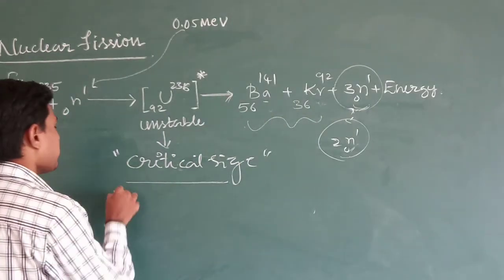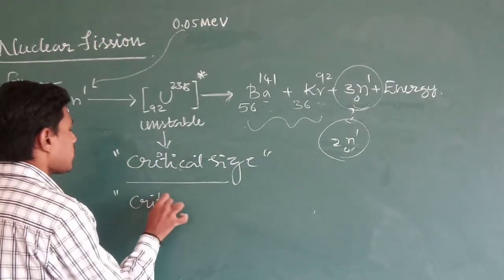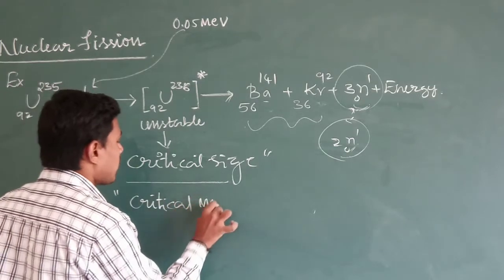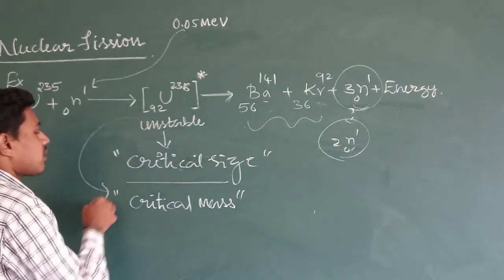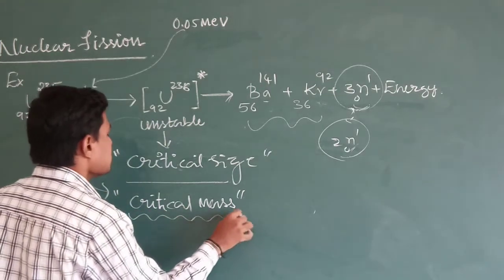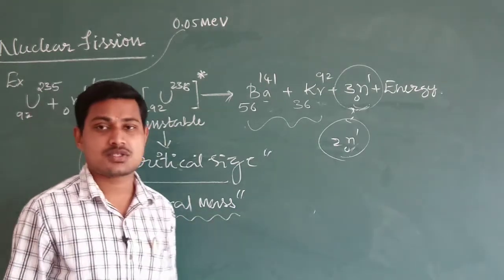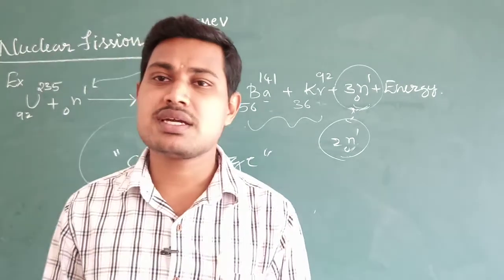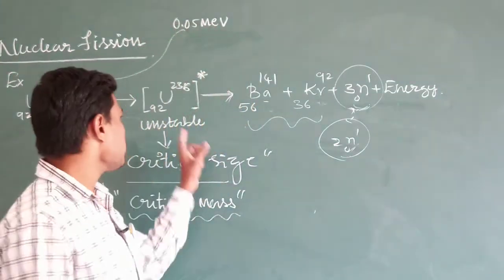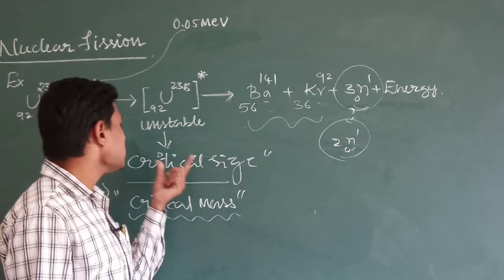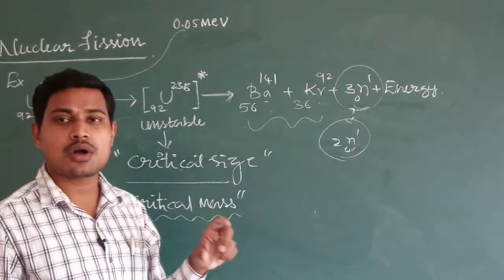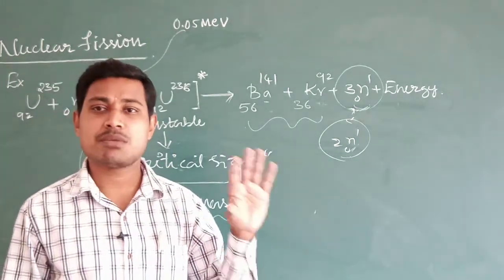Then we have critical mass. So what is critical mass? The mass of the fissionable nuclei corresponding to the critical size is called critical mass. To have a nuclear fission chain reaction, the size of the fissionable material should be some particular minimum value.